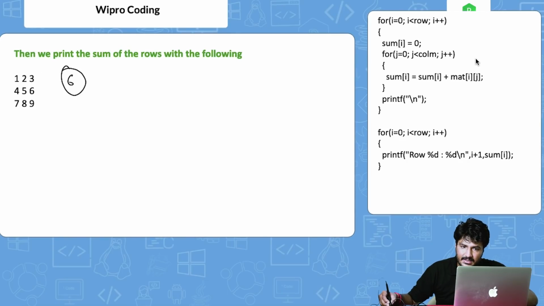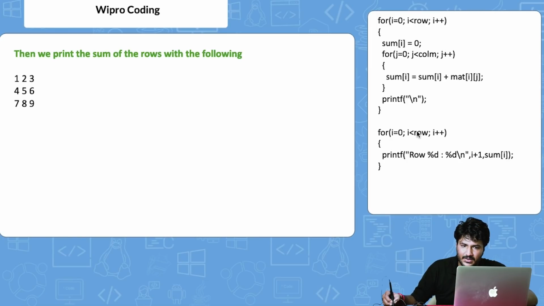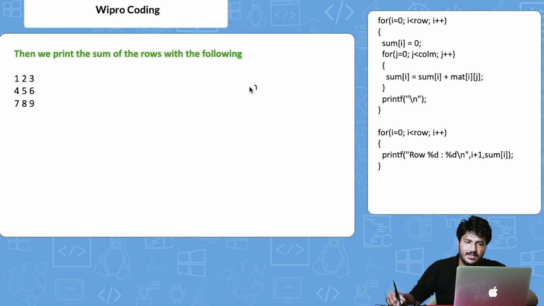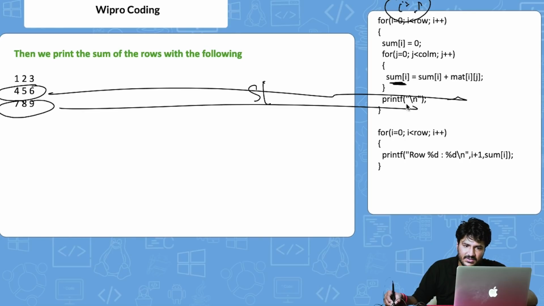Now this whole loop is complete because j can only go up to, it can only iterate over 0, 1, comma 2 here. Now finally, this is getting stored in sum of 0. This is already stored. Then the same thing will happen for sum of i, right? Now the i value is incremented to 1, right? The same thing will happen. This will get stored in sum of i. All this will get stored. Then the same thing will happen, and all this will get stored.